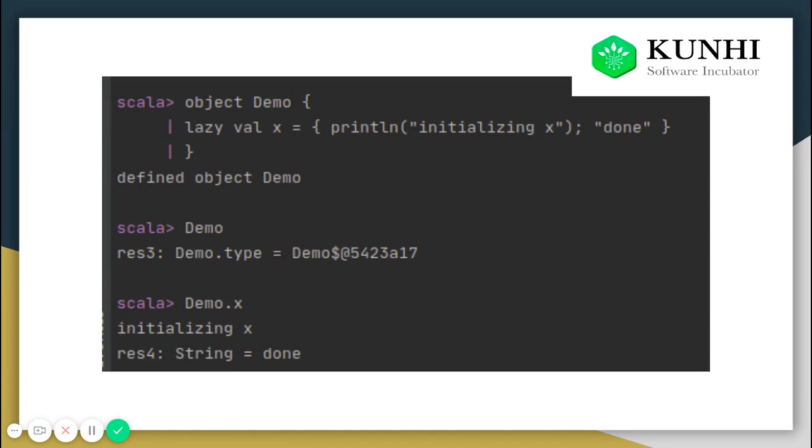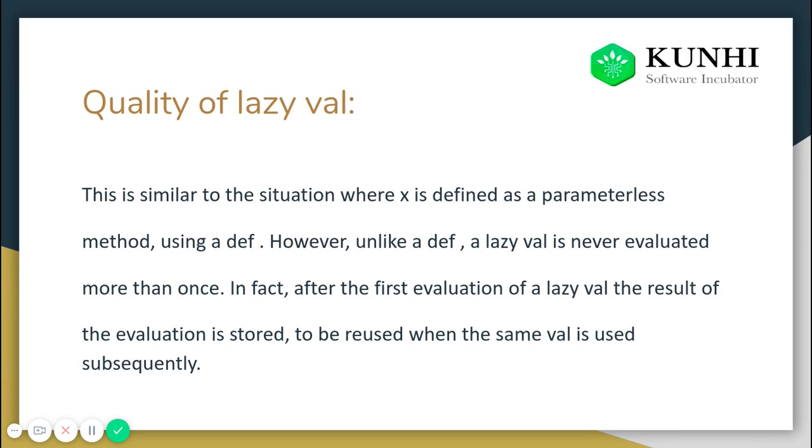So this is the function of lazy vals. Only when you want to use it, it will be initialized. This is the quality of the lazy val. The lazy val also helps us to make the work faster and also save some memory.